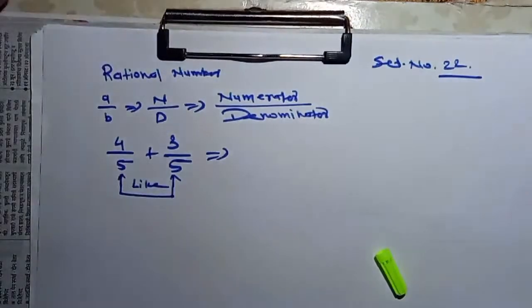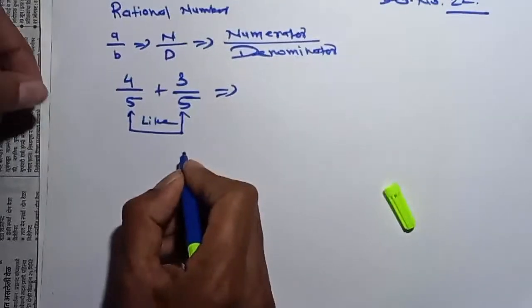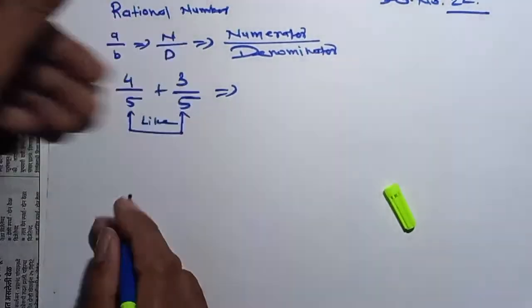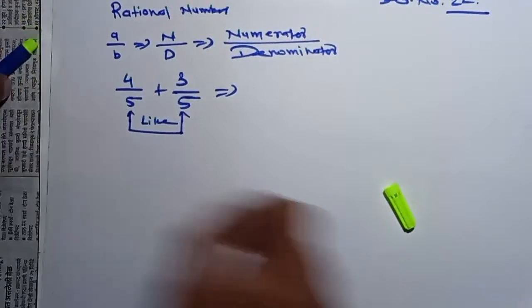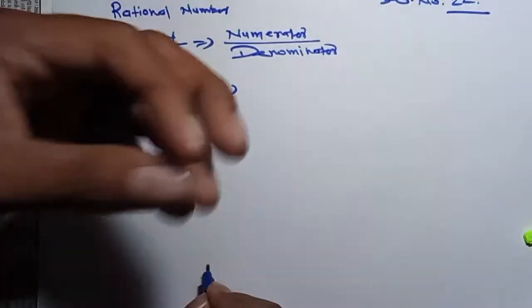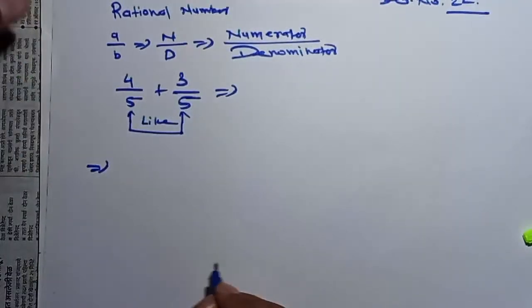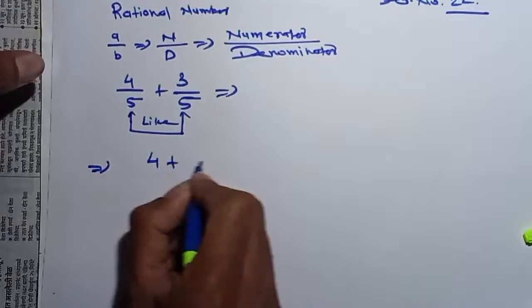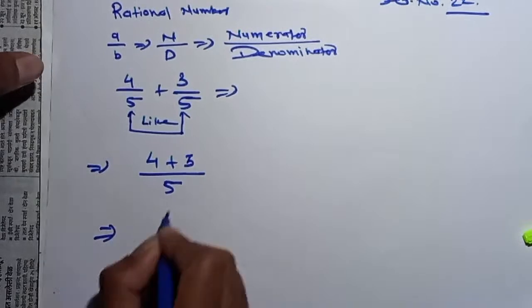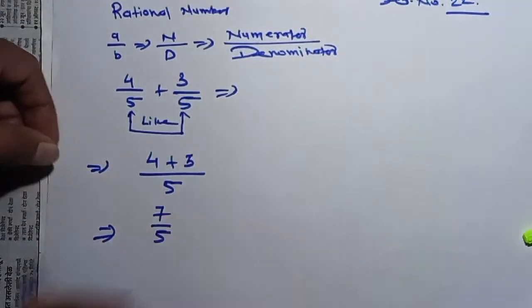For 4 upon 5 and 3 upon 5, the denominator 5 is the same in both, so we write it only once. We add only the numerators, not the denominators. 4 plus 3 is 7, and the denominator stays 5, so we get 7 upon 5. This is your fraction form answer.